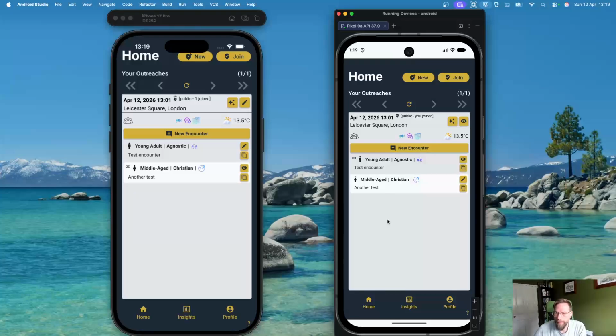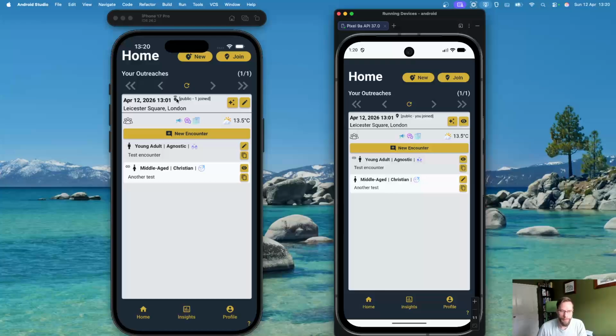Now, in terms of some parameters to make everyone aware of, this little signal here means the outreach is discoverable up to 24 hours after the start of the outreach. So whenever the outreach is scheduled to start, from that point on for 24 hours, the outreach is still discoverable. Someone can come in and join, because a lot of times people will have the outreach and later come back and enter the details.